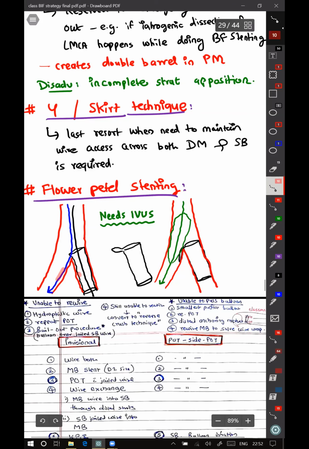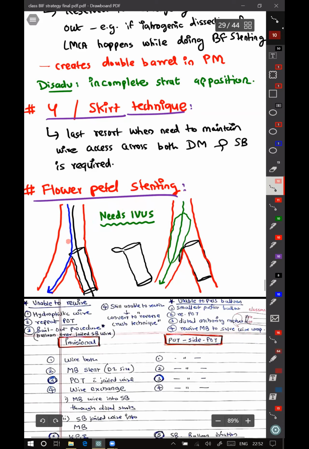You have wired both the vessels and put a stent into the side branch. But you have to protrude one strut inside the main vessel across the carina. The initial method described was with the help of IVUS.